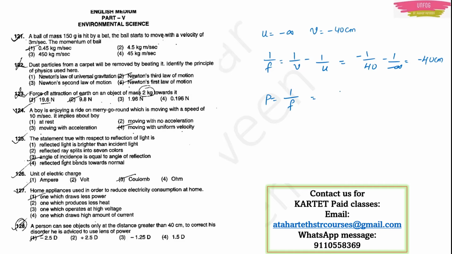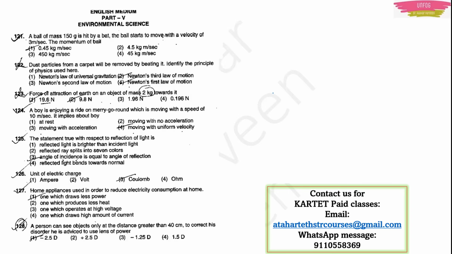Now this power I can easily find out. It is actually 1 upon 40, but then I want diopter, right? For diopter, because 40 is in centimeter, I have to put 100 in the numerator, because this is the formula. If you want to write meter, then you don't write 100 in the numerator. Okay, this will be the power. This is minus 2.5 D. So minus 2.5 D, option 1 will be the right answer. Remember, for a concave lens, focal length will be negative and power will be negative.